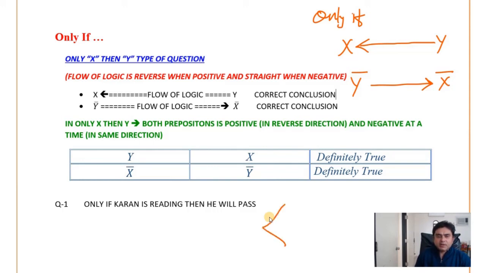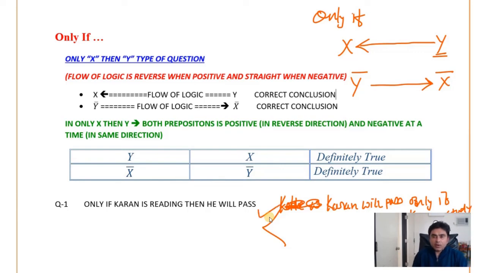Number one is Y to X, so he will pass, or Karan will pass. Let's say Karan will pass, that is Y, only if Karan studies. This is correct.